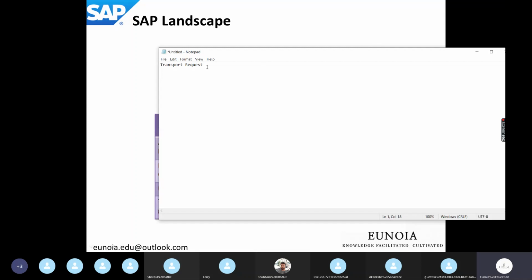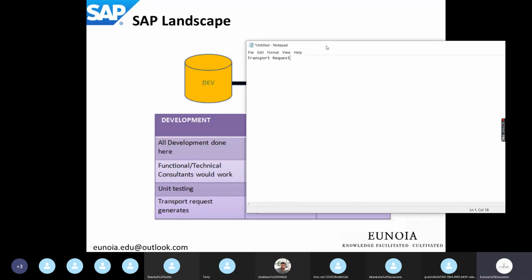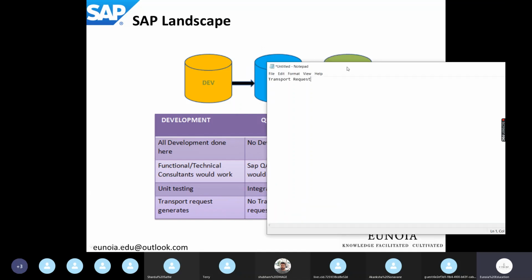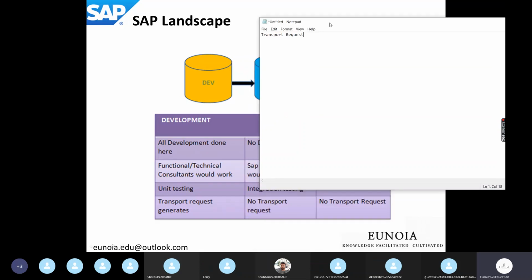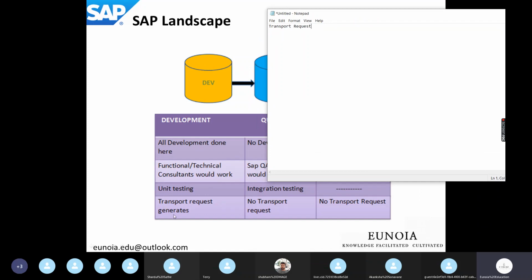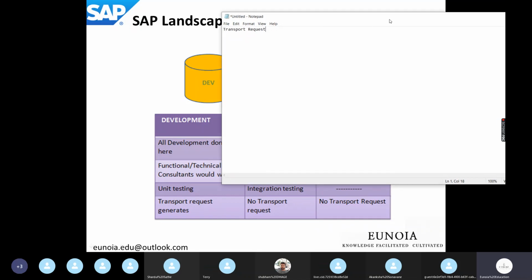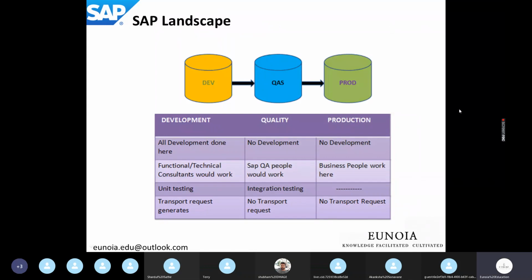The development or configuration work that needs to be moved from development to quality and quality to production is done via an object in SAP known as a transport request. We will look at how it gets generated, what it contains, and how your changes get captured in the transport request during the development phase of an ABAP application, in much detail. Just for now, remember that the changes are moved via the transport request mechanism.